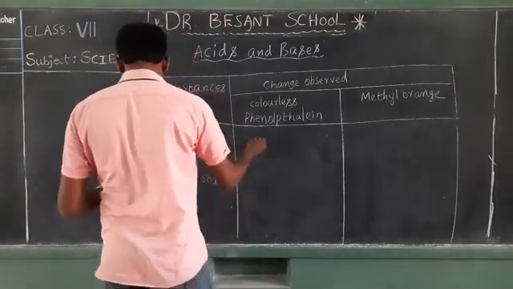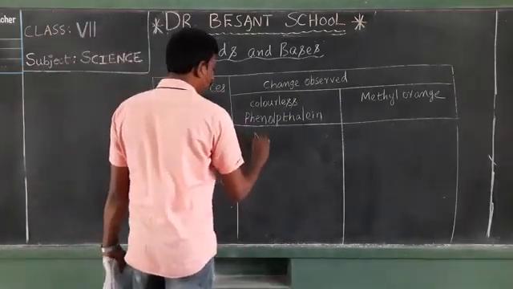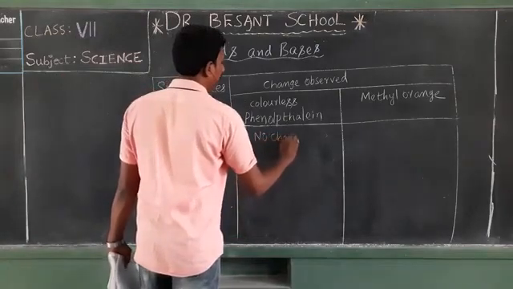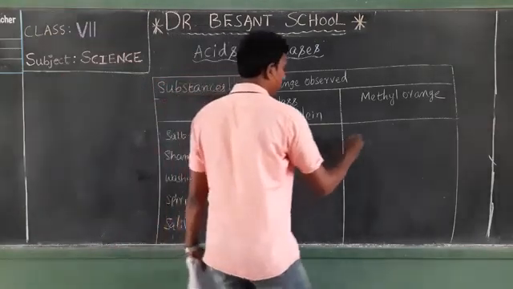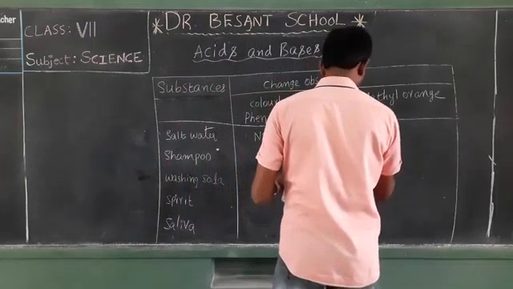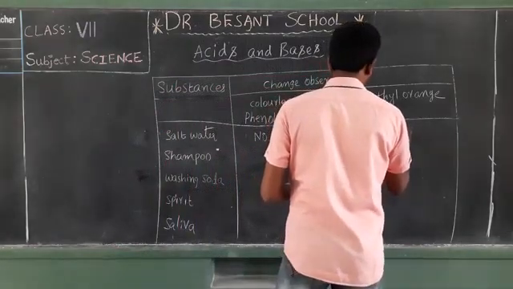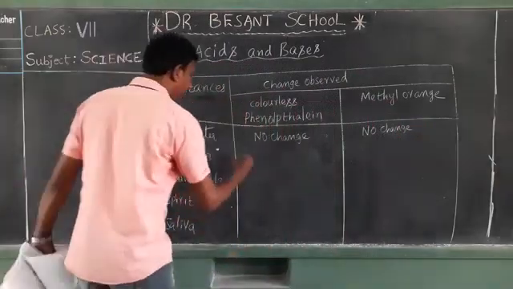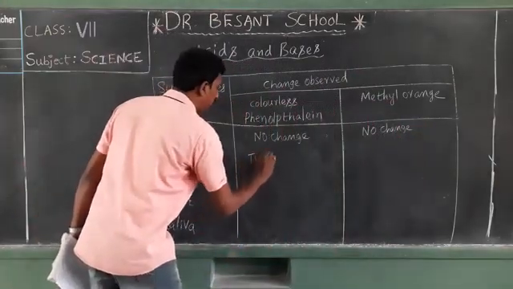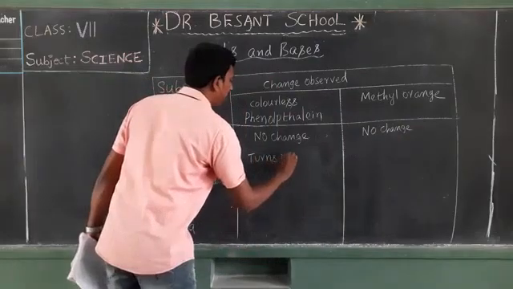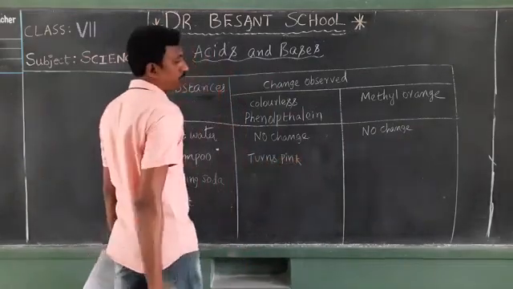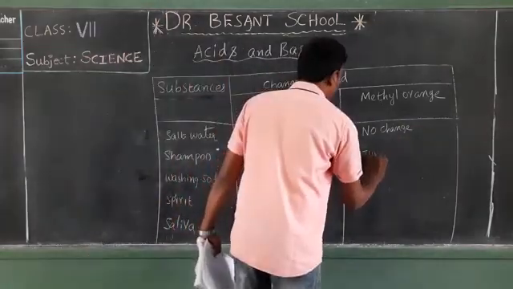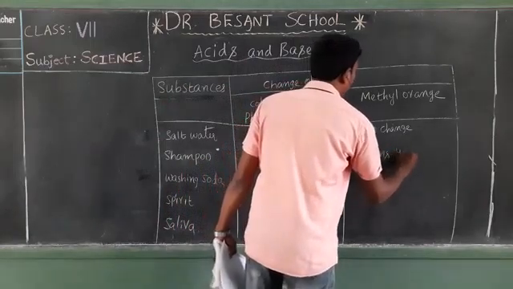Which one is it? Salt water. Salt water means no change. Neutral. No change. Okay. Next comes shampoo. Shampoo, basic in nature, so it turns pink color. Phenolphthalein turns to pink color, and methyl orange turns to yellow color.